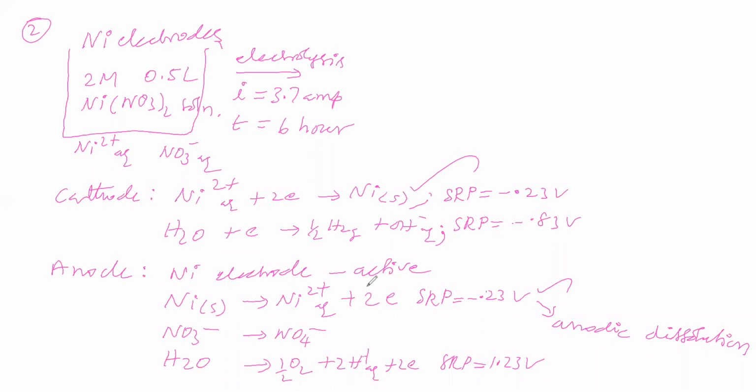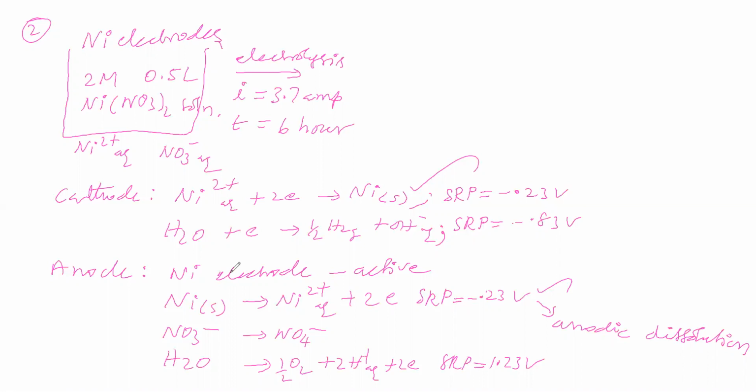Understand this properly. At the cathode, nickel ion from the electrolytic solution undergoes reduction and is deposited as nickel. At the anode, the nickel anode undergoes oxidation and becomes Ni2 plus, which goes to the solution, so anodic dissolution is possible. At the cathode, nickel is undergoing reduction. You have understood what happens at the cathode and at the anode.